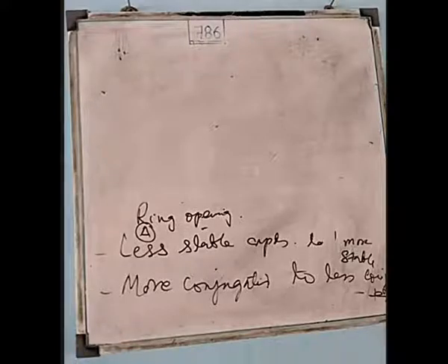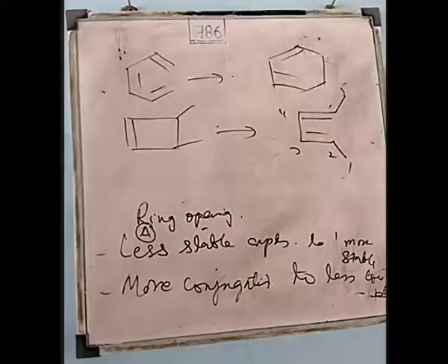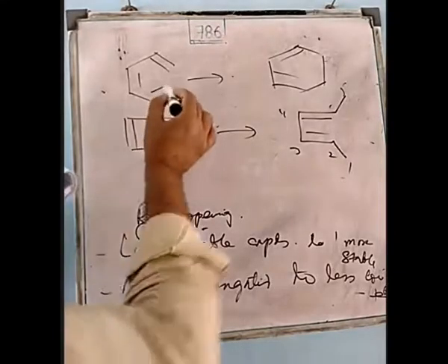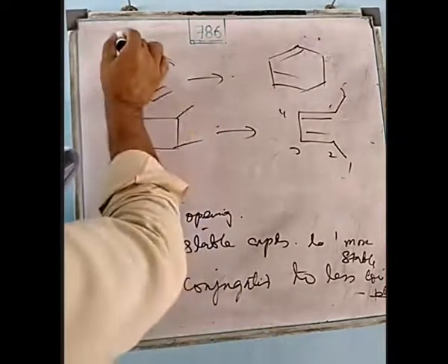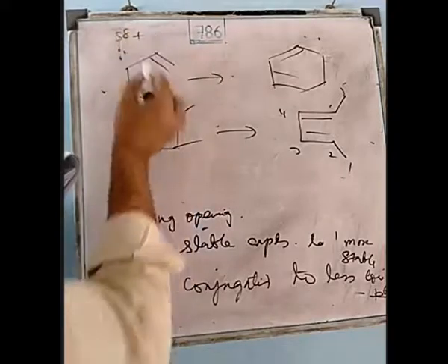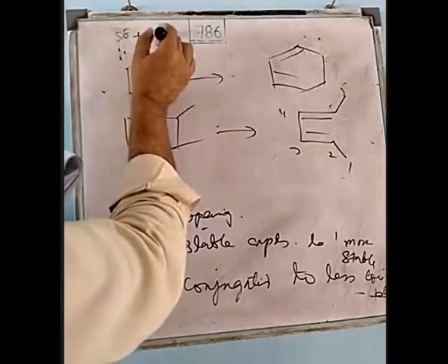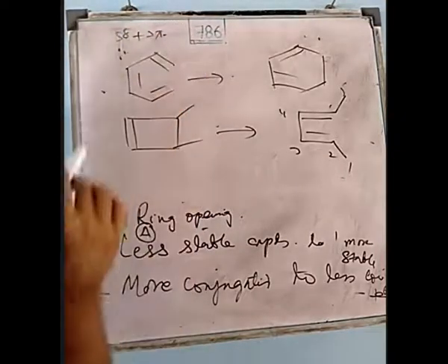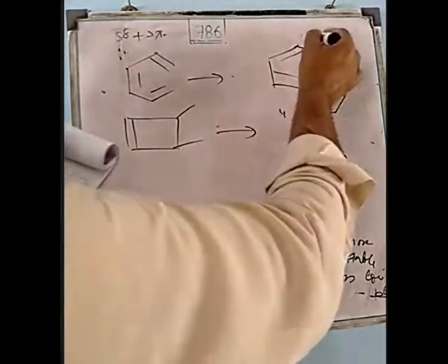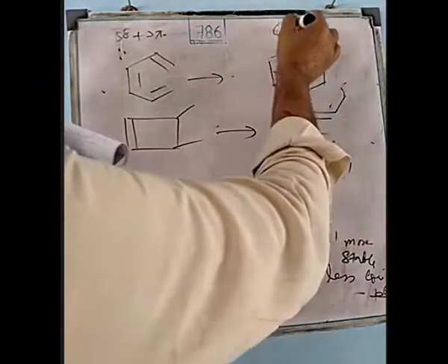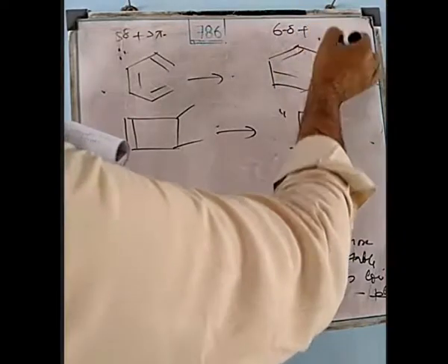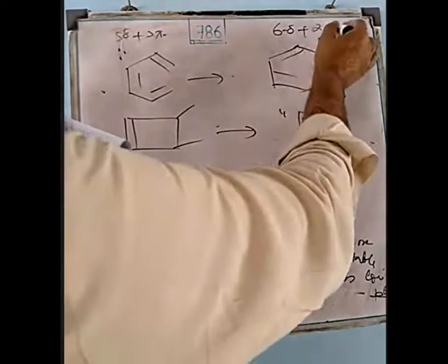1, 2, 3, 4. Now count the number of bonds. 1, 2, 3, 4, 5 means 5 sigma bonds plus how many pi bonds? 3 pi bonds. In this case, 1, 2, 3, 4, 5, 6. 6 sigma bonds plus 2 pi bonds.